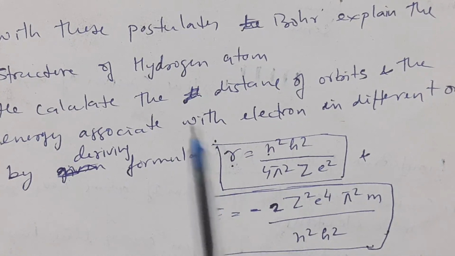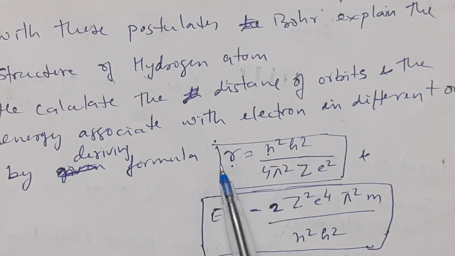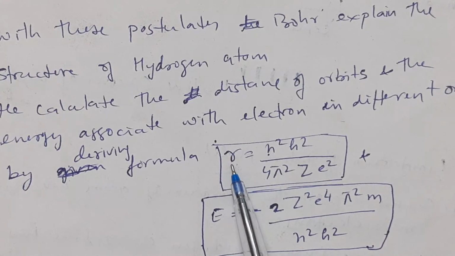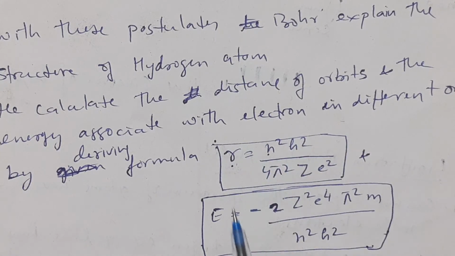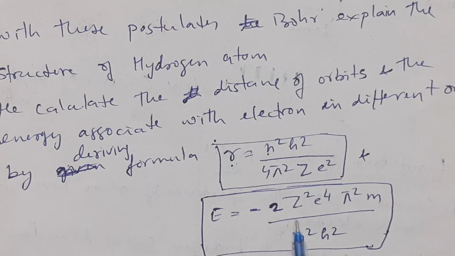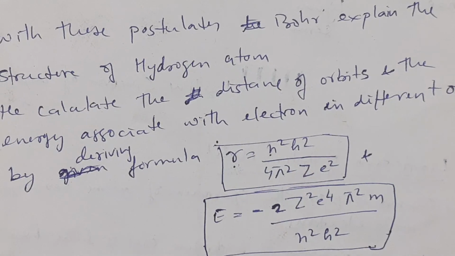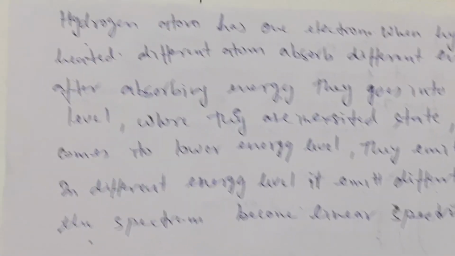So Bohr has calculated the distance of each orbit from the nucleus, first, second, third, fourth, and the energy of electron in each orbit also. Not only this, Bohr also explained the spectrum of hydrogen atom. The spectra of hydrogen atom is a line spectra. Of course, the hydrogen atom has only one electron, but it has a line spectra. Bohr explained how this line spectra is formed.